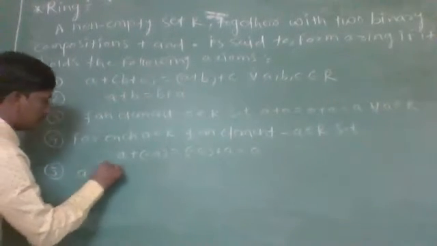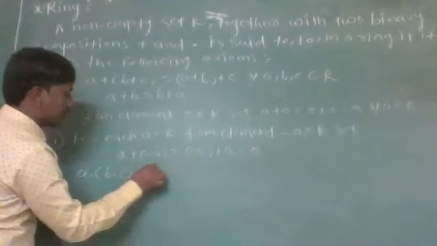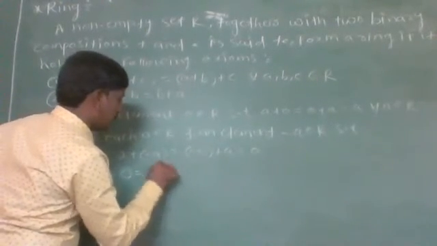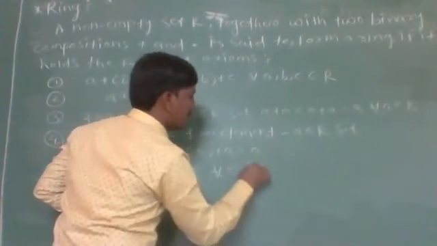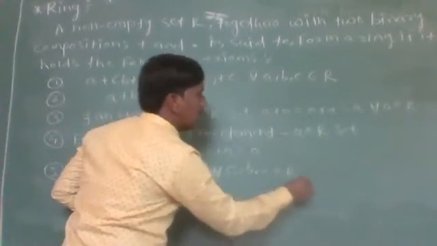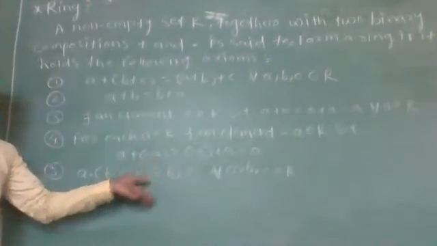Now fifth one is (a . b) . c will be equal to a . (b . c) for all a, b, c belonging to R. That is associativity with respect to multiplication.